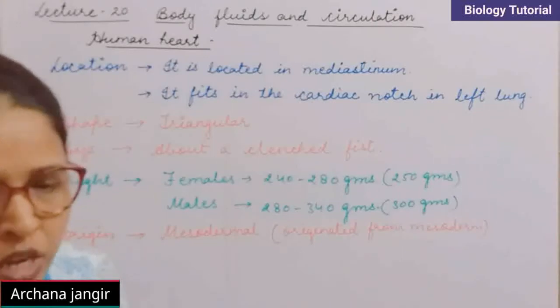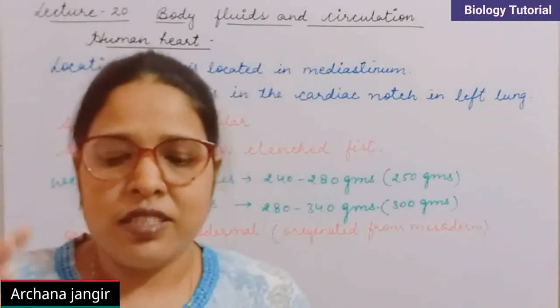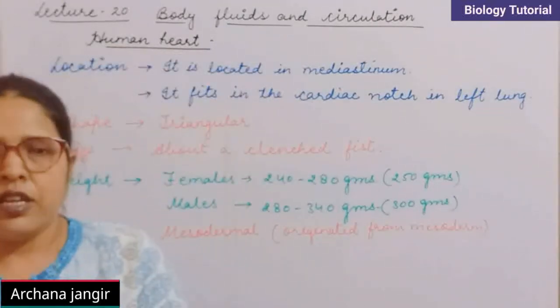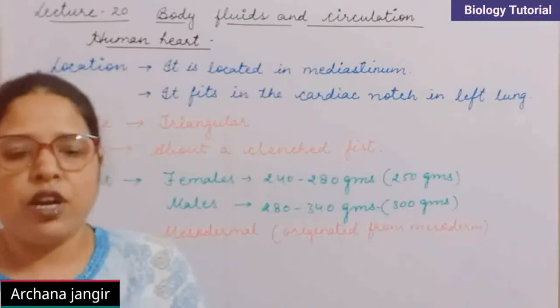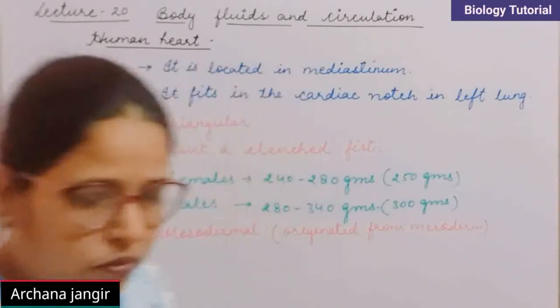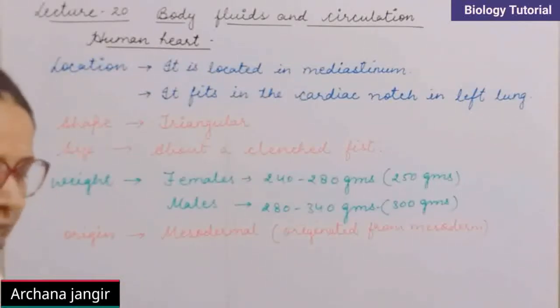One more thing, what is the size of the heart? Clear? Its size is basically about 12 centimeter long, 9 centimeter wide and almost 6 centimeter thick.